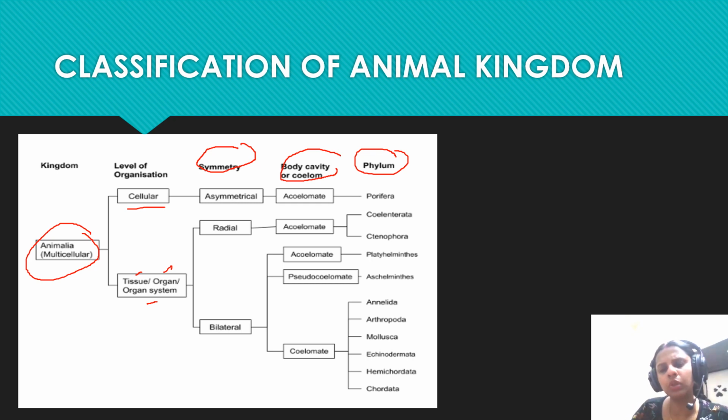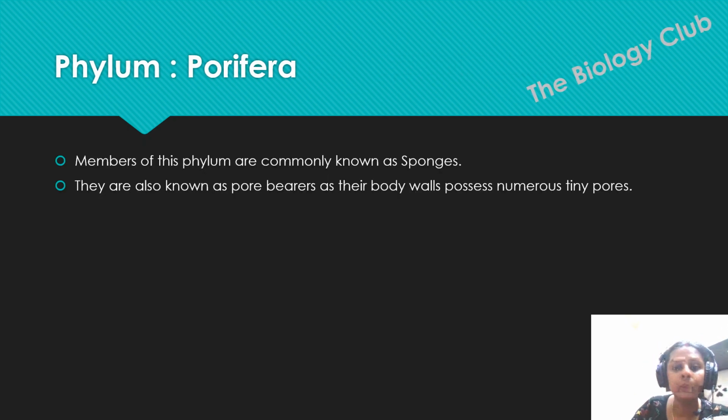Now, if we are talking about the cellular level of organization, it will have asymmetry, and it will not possess any coelom. So the phylum will be Porifera here. Likewise, we have different levels of organization which have different phyla. So let's start with the phylum Porifera.